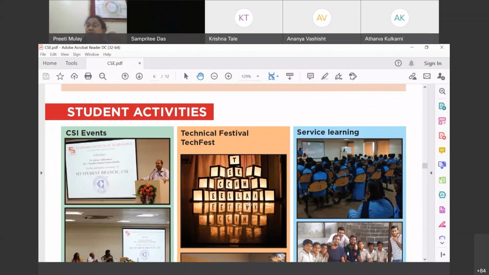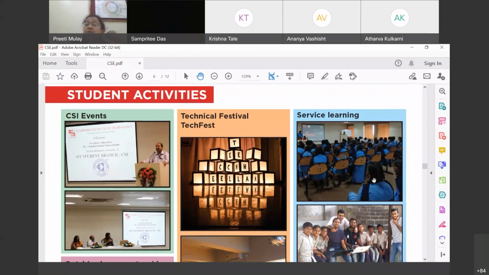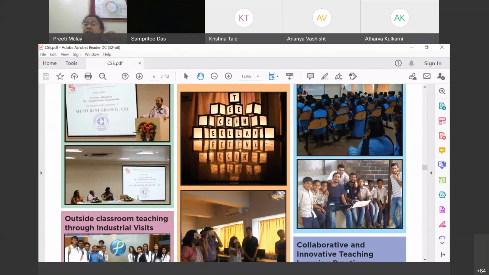Just imagine service learning. Service learning is nothing but our students go here. Please look at this particular picture. Symbiosis International Deemed University has adopted a few villages surrounding SIT, and students go and teach them how a laptop looks, how to handle that laptop, how to use it, and how their own school lessons appear online and how to fetch them online, and what not. Our students enjoy a lot being with those students around the villages.